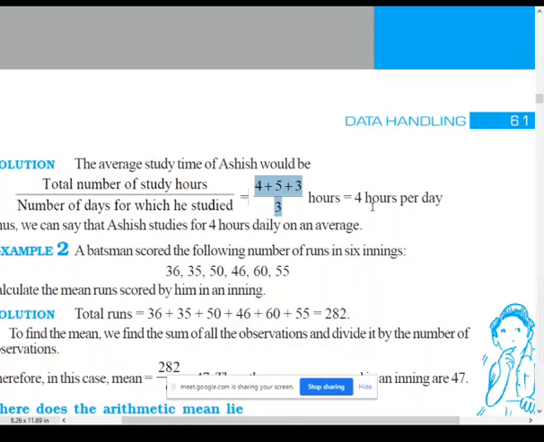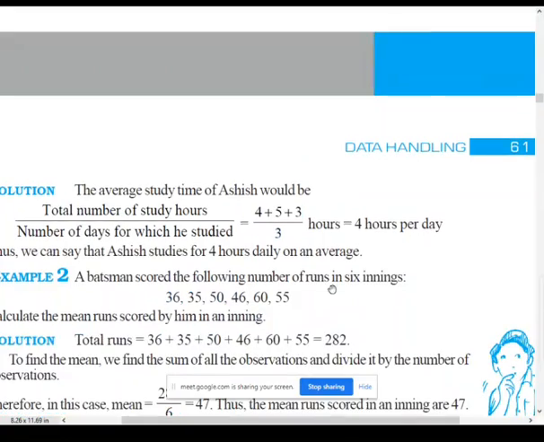Okay, is it clear? Whenever they ask you to find the mean, you have to add the sum of observations divided by the number of observations. So on dividing the sum of observations by the number of observations, you will get the mean. In the same way, you have question number 2, and the answers are already there.